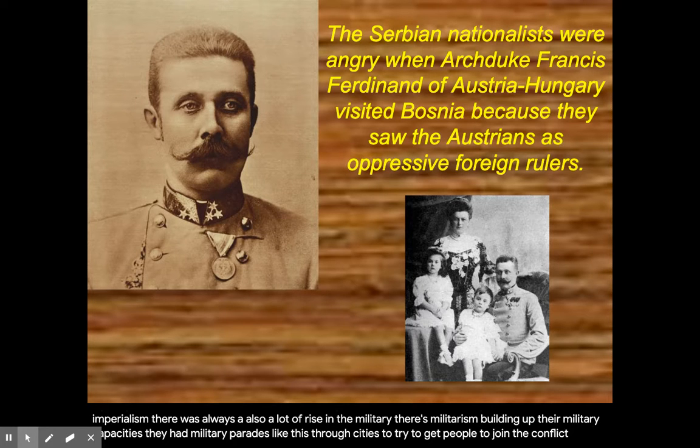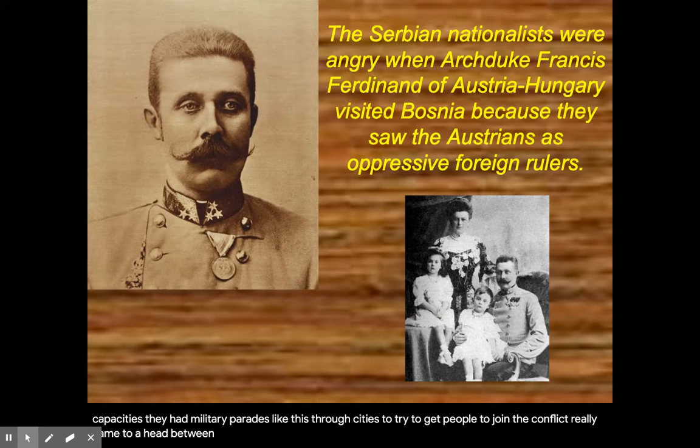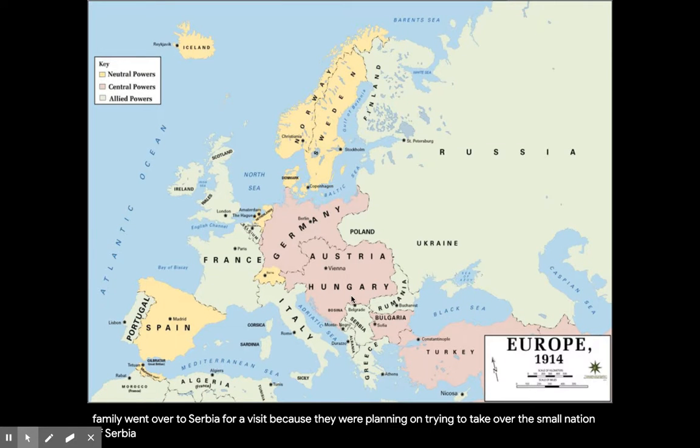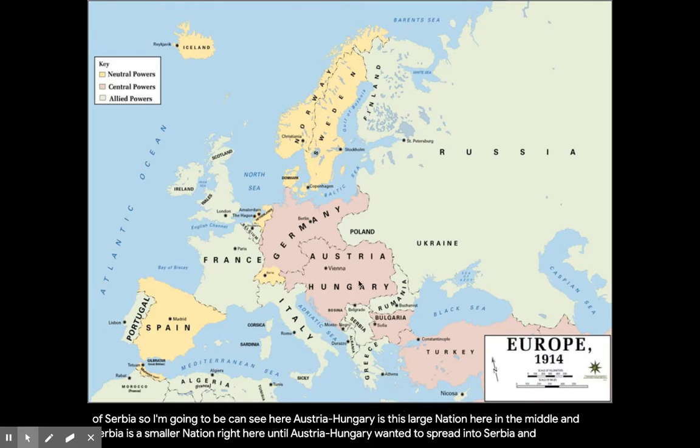And the conflict really came to a head between Serbia and Austria. So the leader of Austria, Archduke Franz Ferdinand, he and his family went over to Serbia for a visit because they were planning on trying to take over the small nation of Serbia. So again, if you can see here, Austria-Hungary is this large nation here in the middle, and Serbia is a smaller nation right here. And so Austria-Hungary wanted to spread into Serbia and take over these lands.